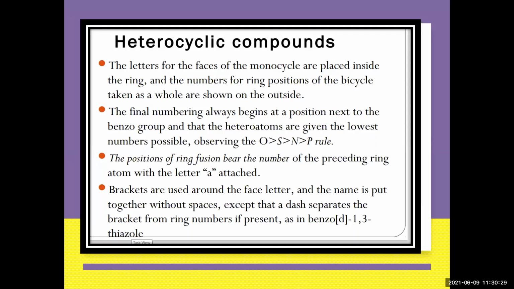First number should be given to oxygen, sulfur and nitrogen. This rule has to be followed in the numbering. We'll be studying it with examples, and then we will come to know more.